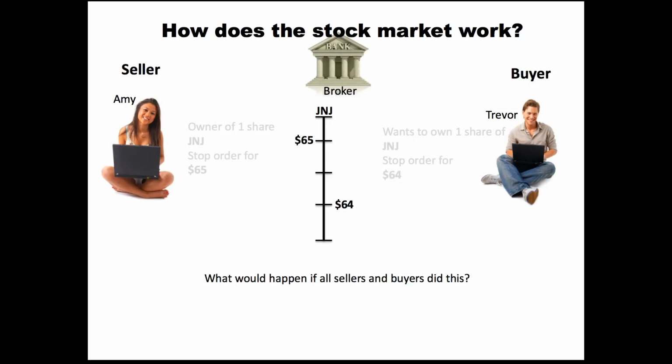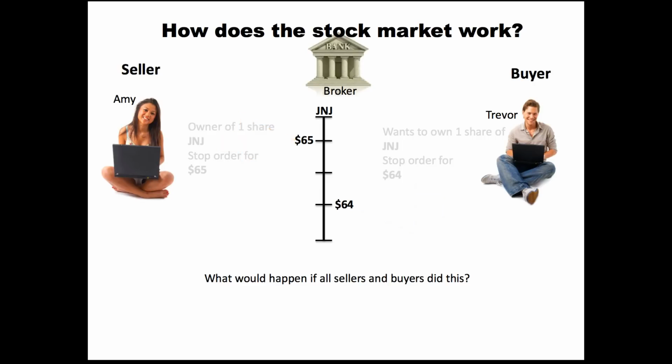So as you can see here, the arrow pointing to where Amy's willing to sell her share is 65, and Trevor's only willing to buy it for 64. So we have a discrepancy here. And if we assume that every single seller on the market would want to sell their shares for 65 and every single buyer would only be willing to buy it for 64, you would see no trades happen on this particular stock. So the thing you've got to understand is for every single transaction, the buyer and the seller both have to agree on what the price is going to be in order for that trade to occur and for that market price to even show up.